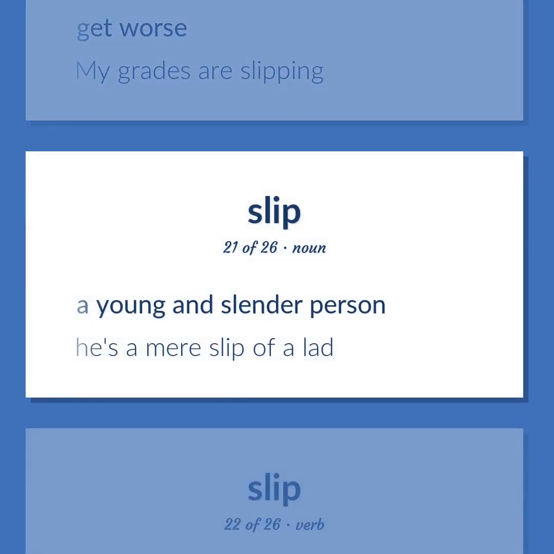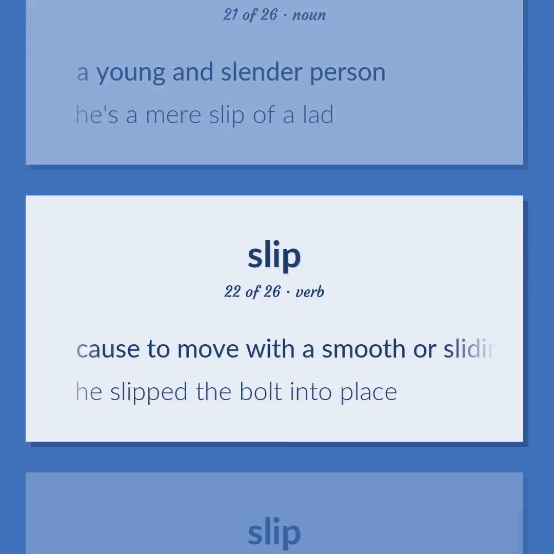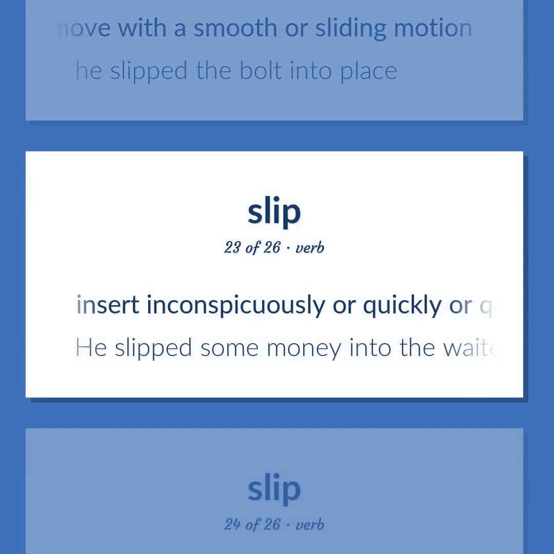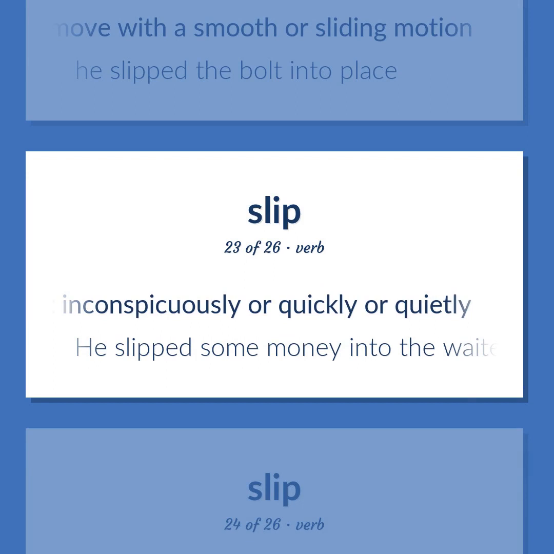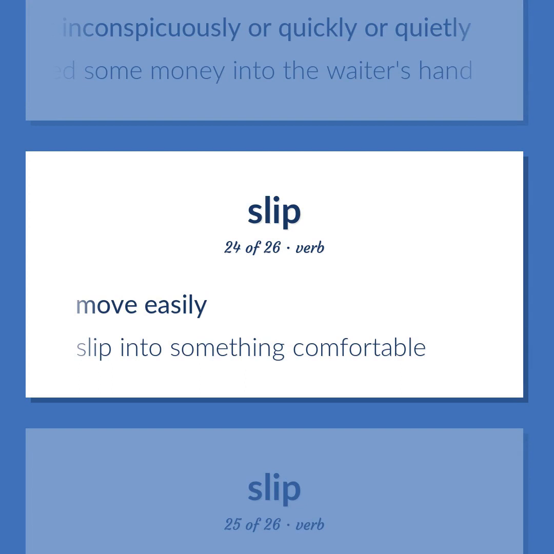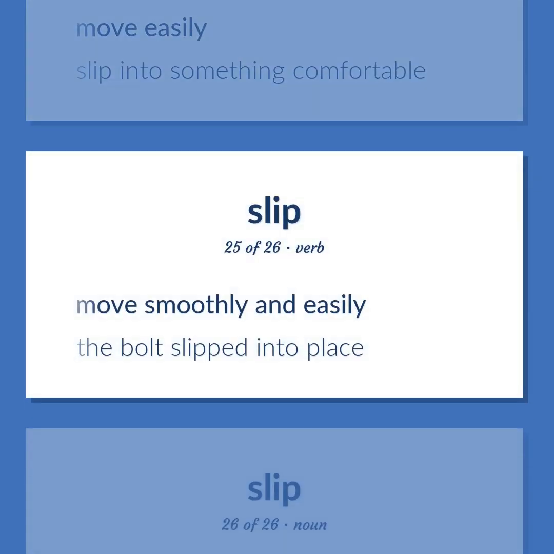A young and slender person. He's a mere slip of a lad. Cause to move with a smooth or sliding motion. He slipped the bolt into place. Insert inconspicuously or quickly or quietly. He slipped some money into the waiter's hand. Move easily. Slip into something comfortable. Move smoothly and easily. The bolt slipped into place.